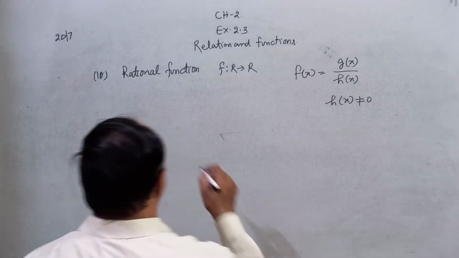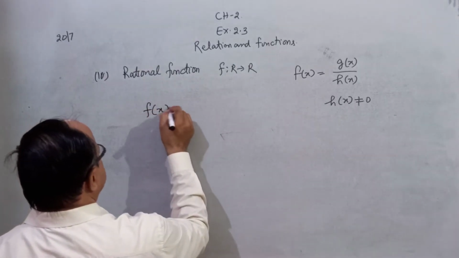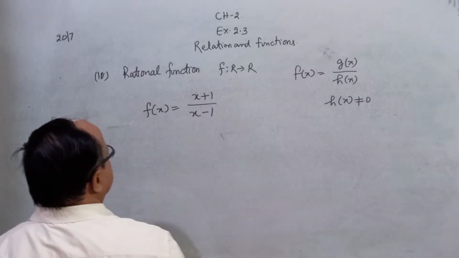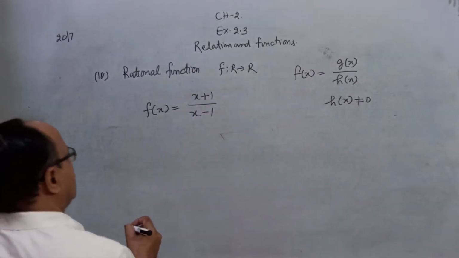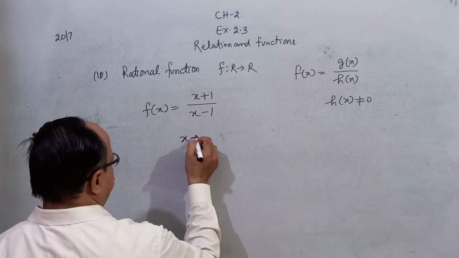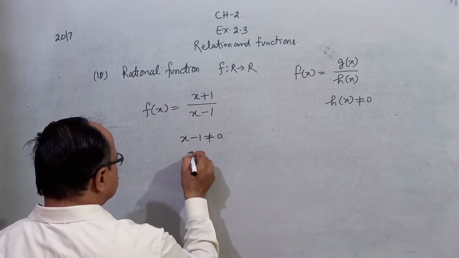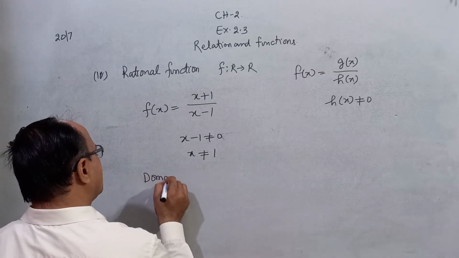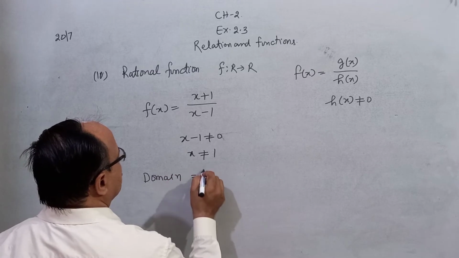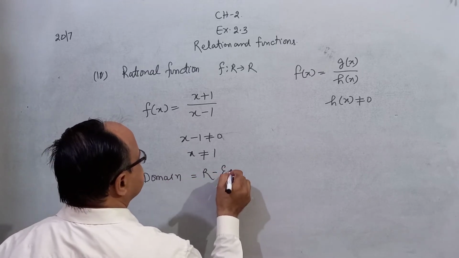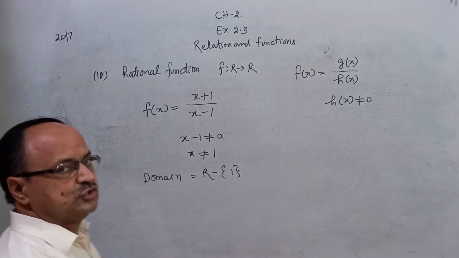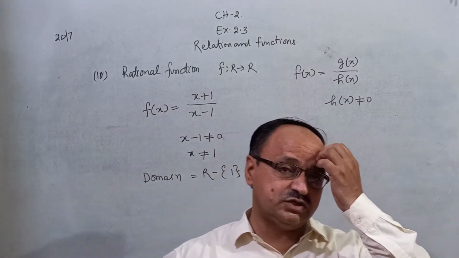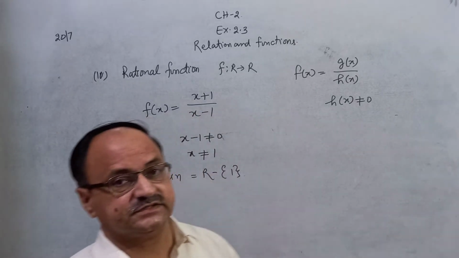Right? For example, f of x is equal to x plus 1 upon x minus 1. Yes? And you know that the denominator is not equal to 0. Therefore, x is not equal to 1. Therefore, you can say domain of this function, all real number except 1. Because you know that if the denominator is equal to 0, then the function is not defined.